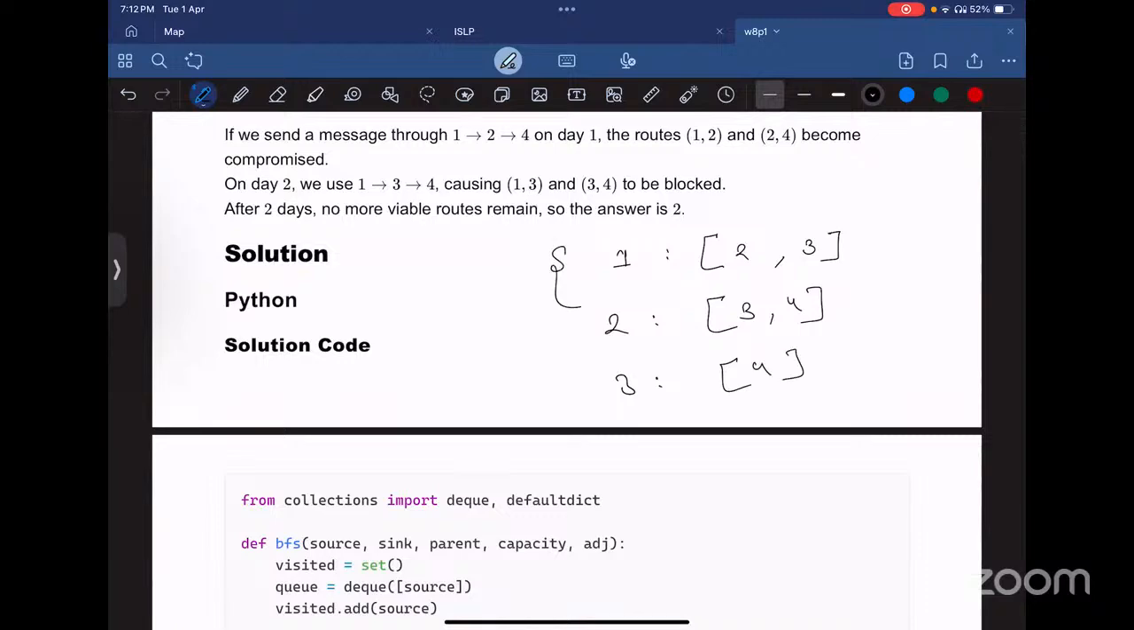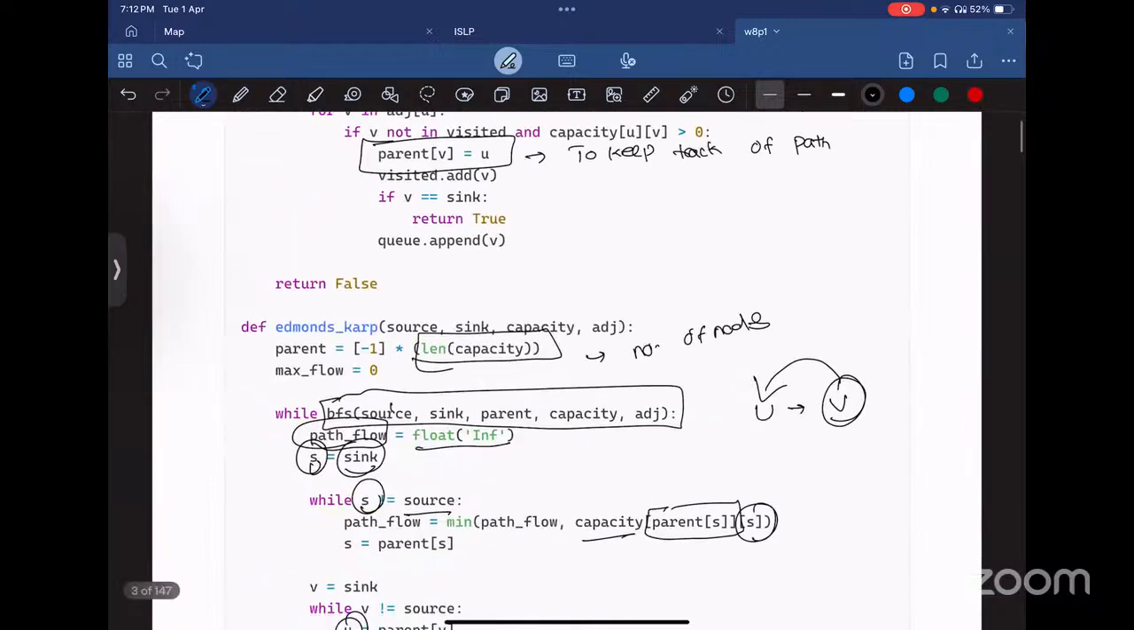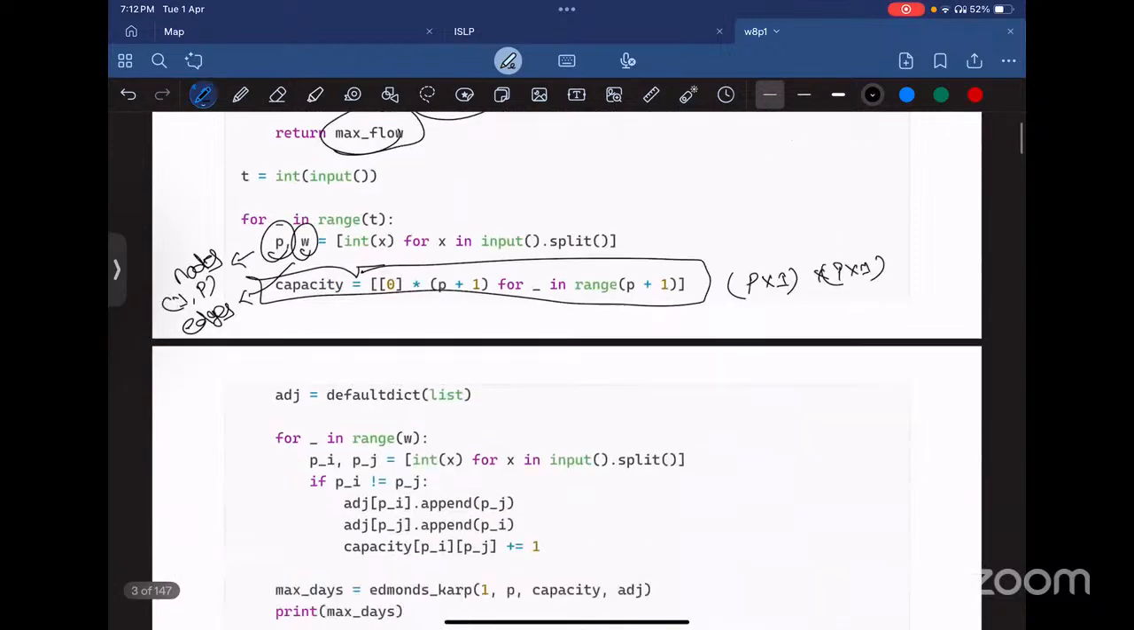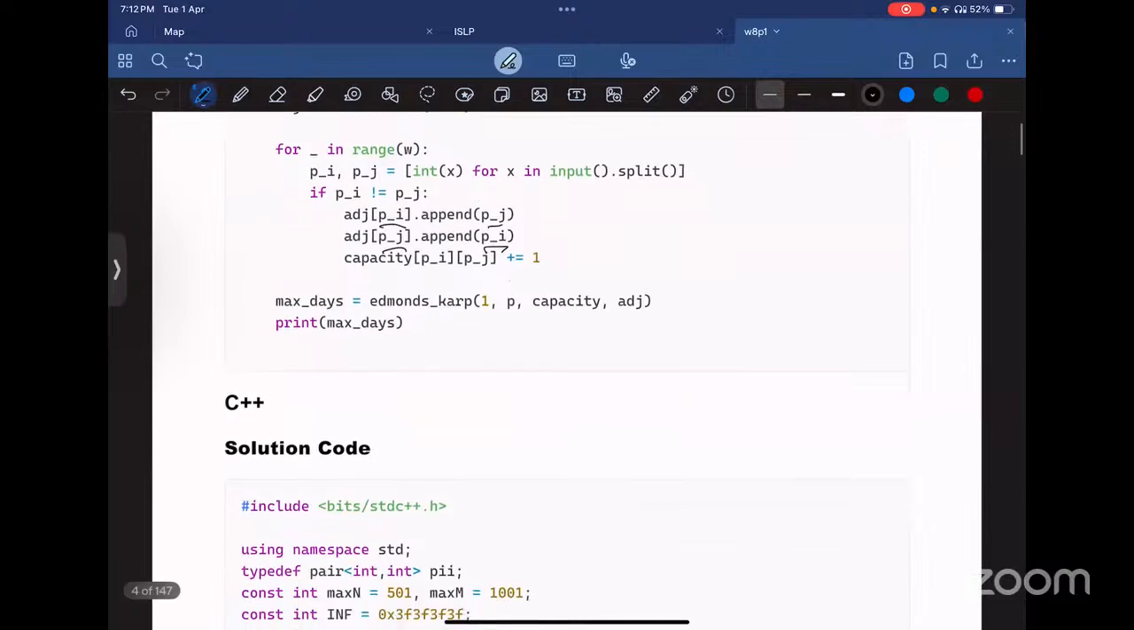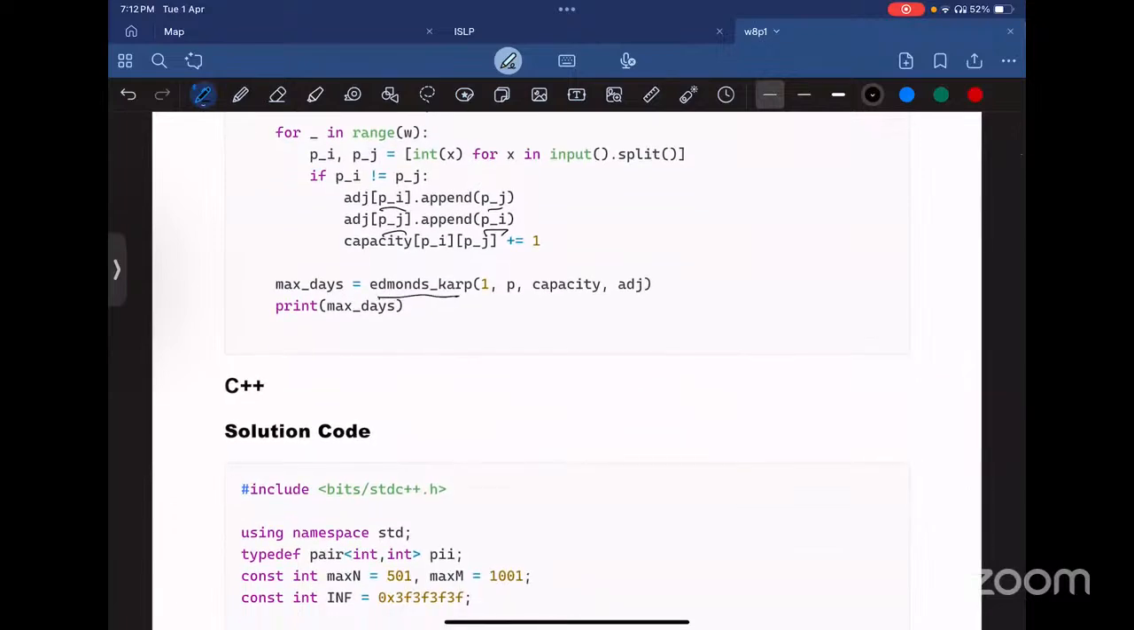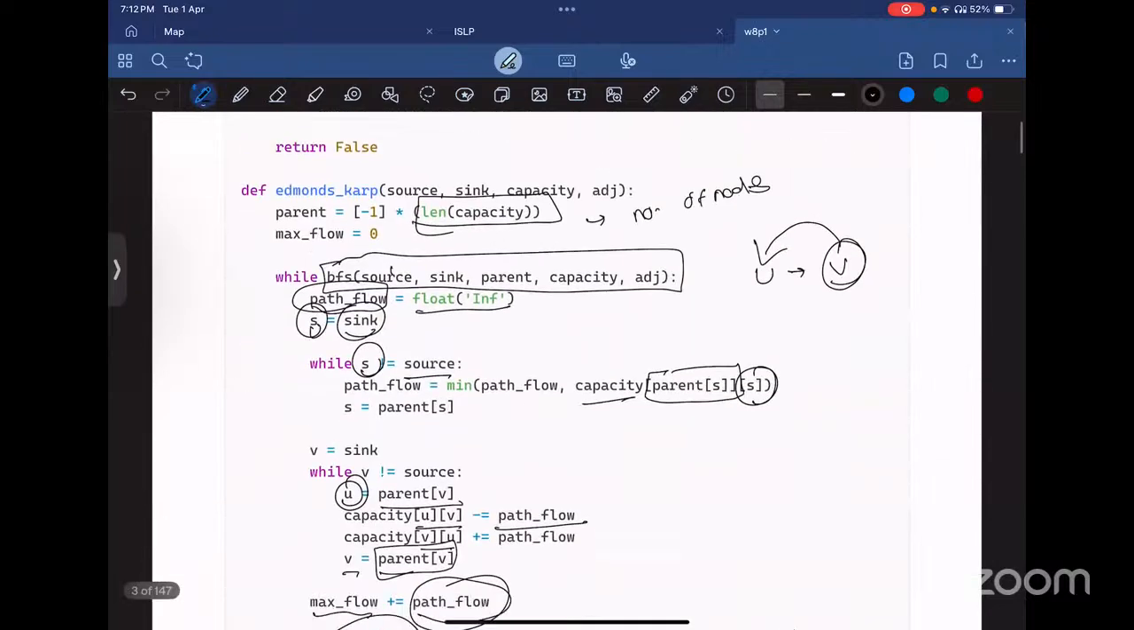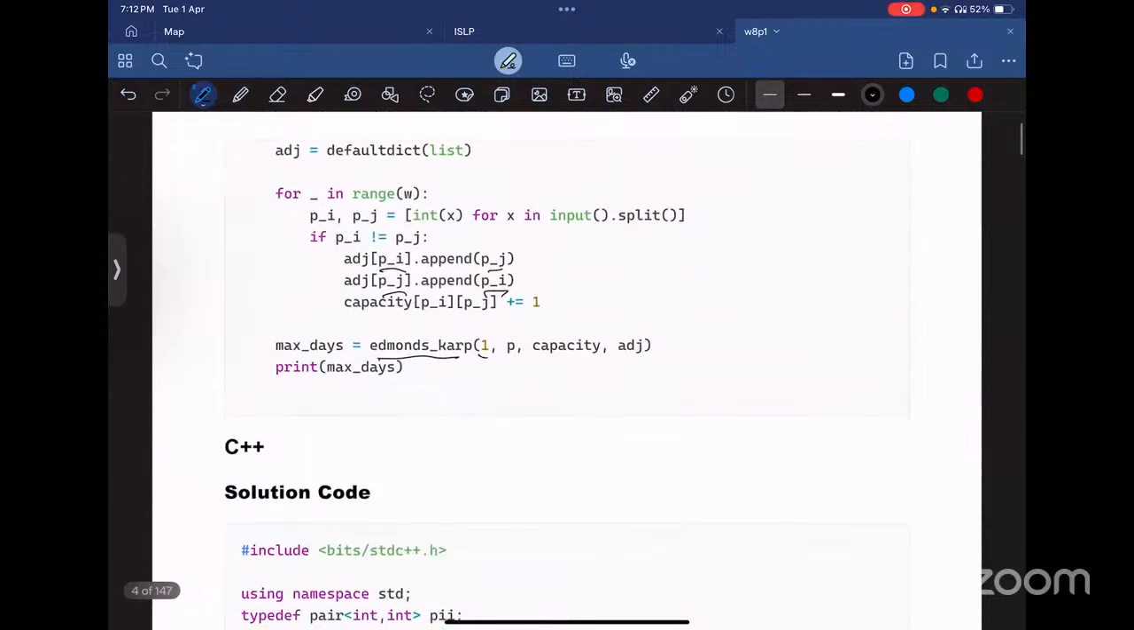So like that, we will update our adjacency matrix. So it will be both ways, from pi to pj and pj to pi also. And then we are running this Edmonds-Karp function that we defined, passing the source node to be 1, the sink node to be p, the capacity matrix, and the adjacency list. It will return the maximum flow, which is the max flow value, and we are printing that.